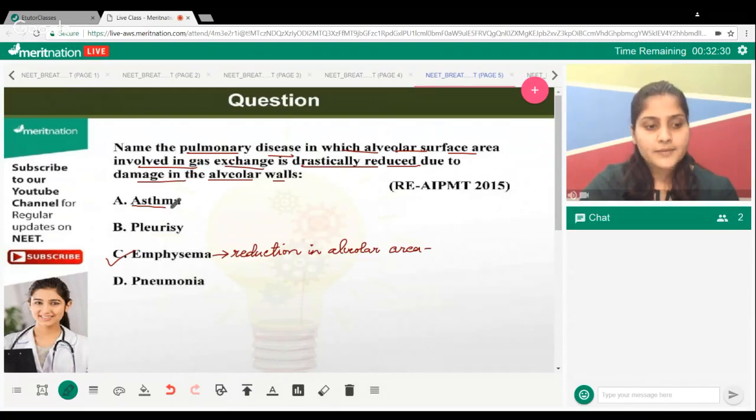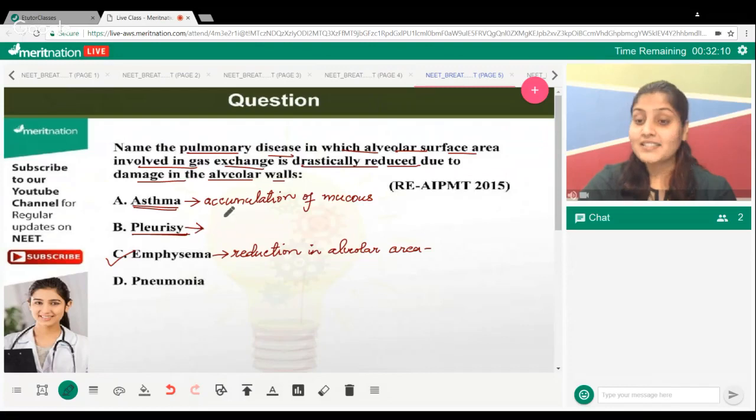What about asthma? What happens in asthma? This is where you find accumulation of fluid. Okay, this is where you find accumulation of mucus, as Aditya you've told. Right, okay. What about pleurisy? What happens in pleurisy? What is happening here? This is about inflammation of pleural membranes.